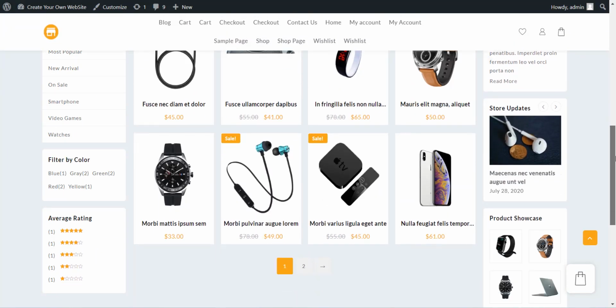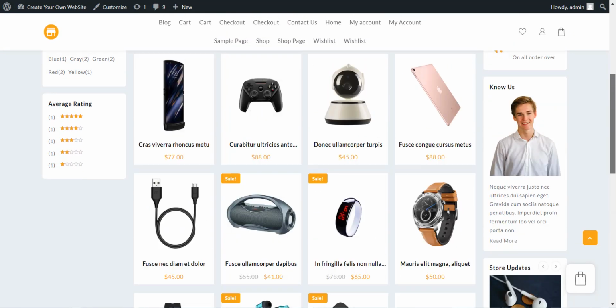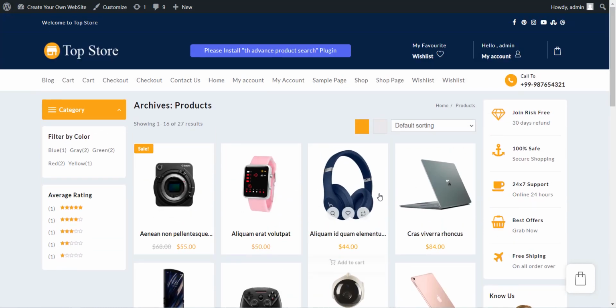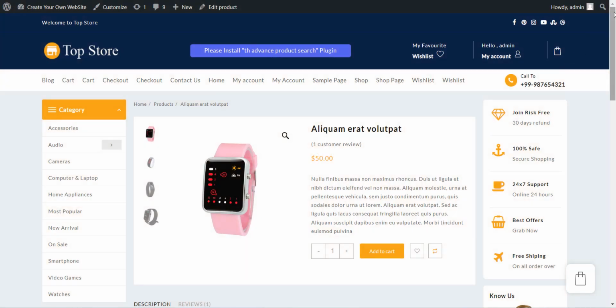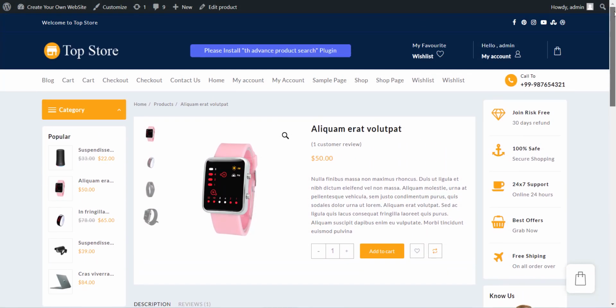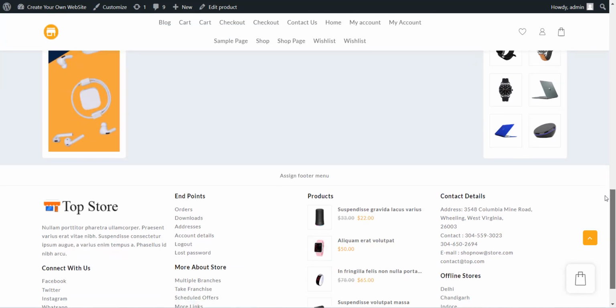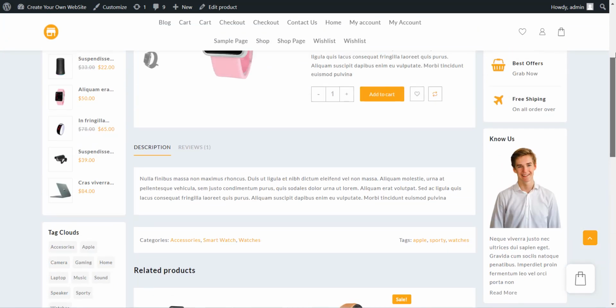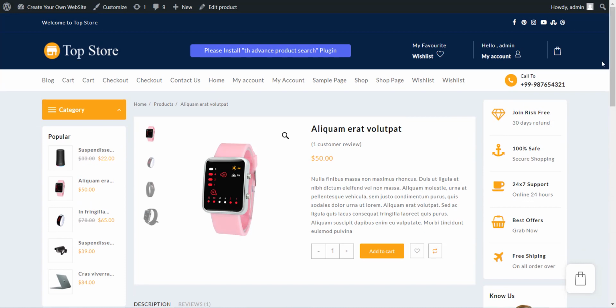Okay, it's a beautiful page and a beautiful template. The product page, like this product, we will find the product page showing like this. Okay, so it's a beautiful e-commerce website with simple and easy steps, using a free template like I said called TopStore. Okay, great.